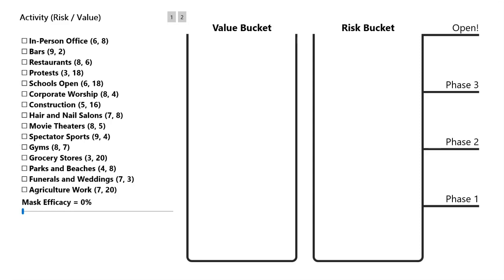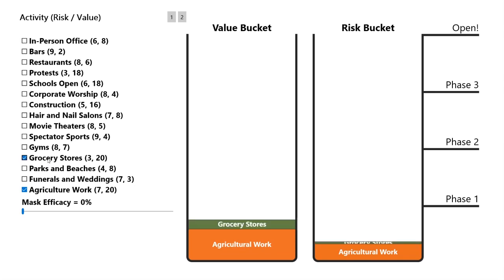The reason I built this tool is because I've been thinking about COVID-19 and state policies and reopenings, and I wanted to make a visual to illustrate my thinking. Each of the activities on the left has both value and risk. For example, we need food to survive. So even if the risk is great, we need agriculture and we need grocery stores.